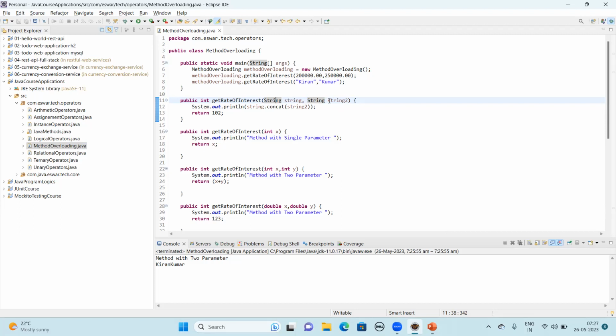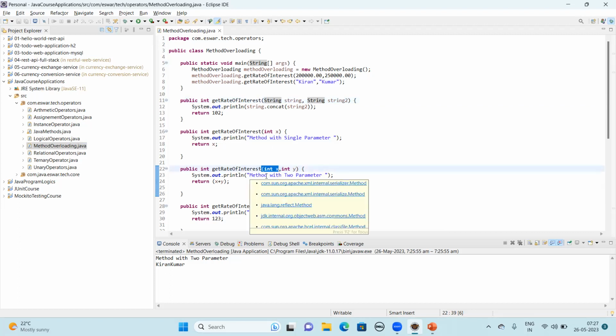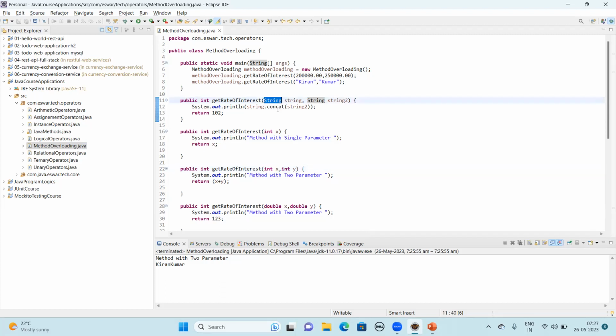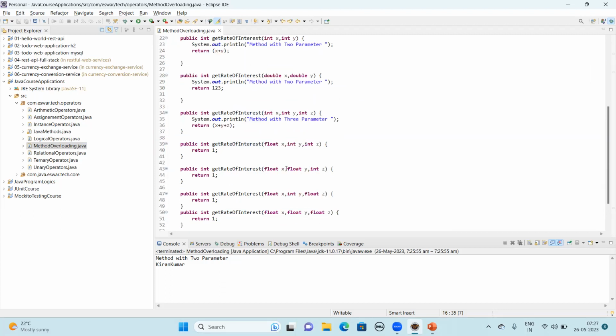You can see here we have two parameters. Here also you can have two parameters, but still it behaves in a different way, which means their data type is different here. And here you see one parameter. So it always differentiates not only with the number of parameters, it also differentiates with the type of data. Data type means the syntax. According to the syntax, the compiler will check all these rules, right?